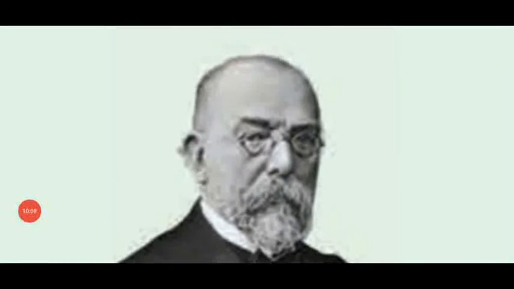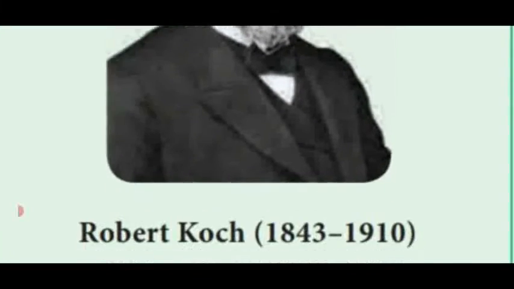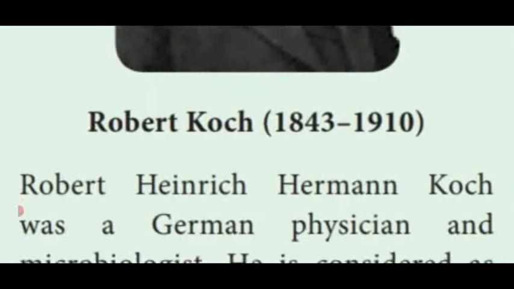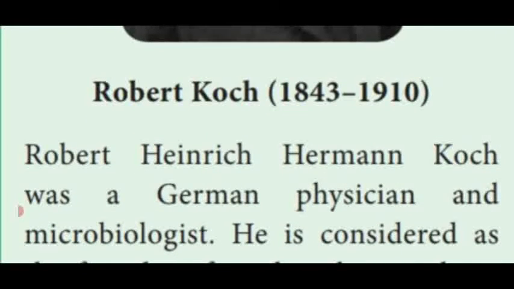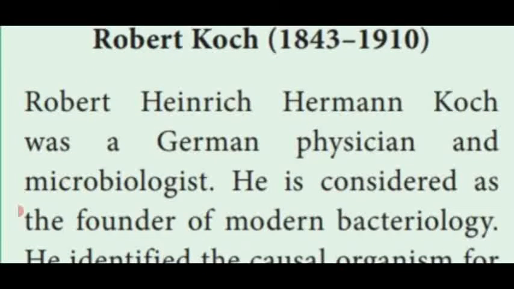Dear students, see the picture. He was a scientist named Robert Koch. In the years 1843 to 1910, Robert Heinrich Hermann Koch was a German physician and microbiologist. Physician means doctor.